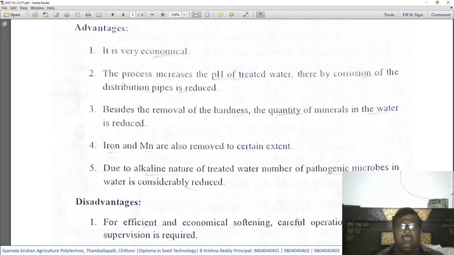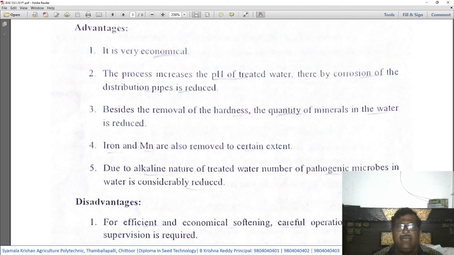Number two, the process increases the pH of the treated water, thereby corrosion of the distribution pipes is reduced. Very important. After this lime soda process, in addition to removal of the hardness, the pH of the treated water will increase.